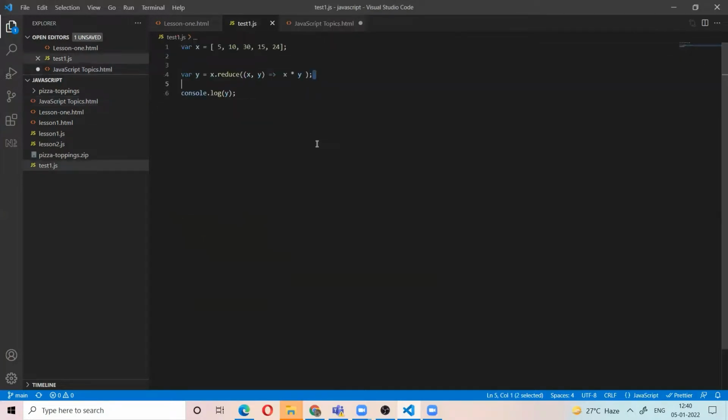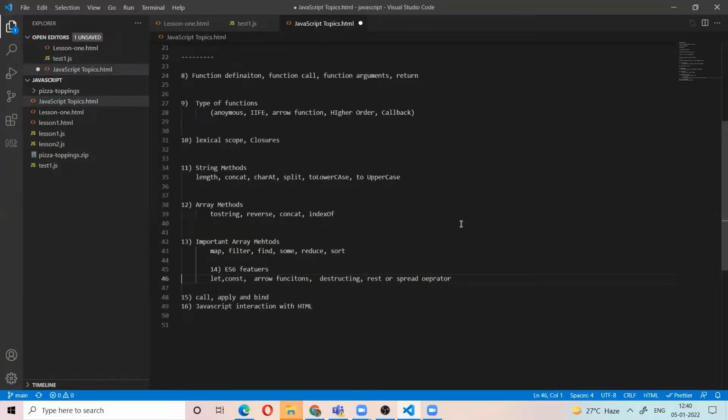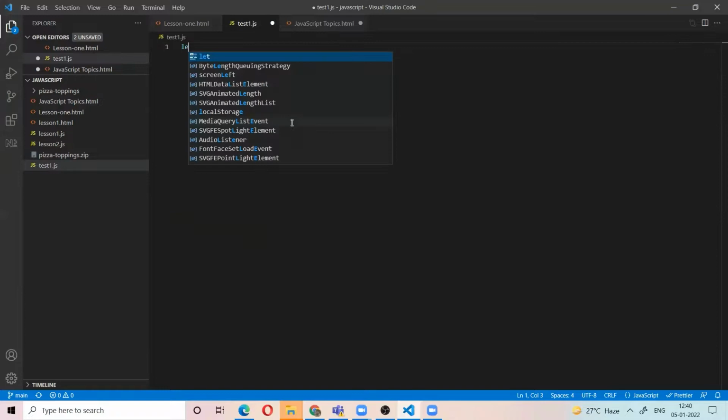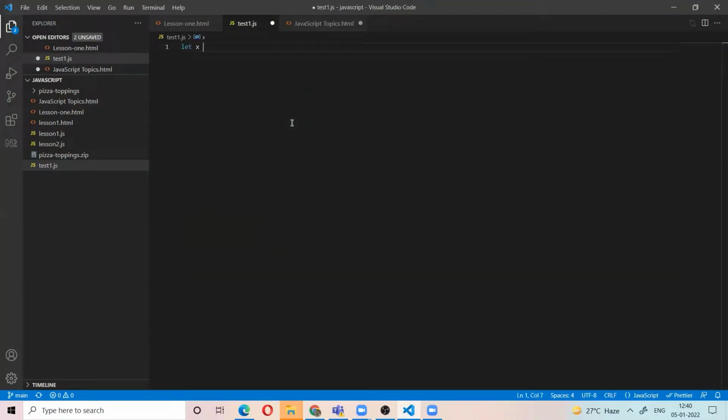ES6 features. Now the most important topic, ES6. ES6 introduced some new features in JavaScript. I already told let, const, arrow functions, and destructuring. What is destructuring? Destructuring means, for example, I have an array. Destructuring means like this: let a comma b equal to x. So what it will do is take every element and put it into a separate variable.